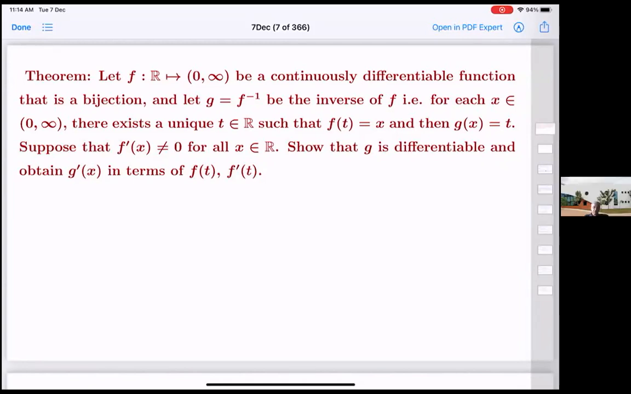The main thing to show is that, suppose f dash x is not equal to 0 for all x, then we have to conclude that g is differentiable, and we have to write down the derivative of g in terms of these functions f and f dash. That's the question. That was question 6 there, where initially I had missed adding this f dash x not equal to 0 condition.